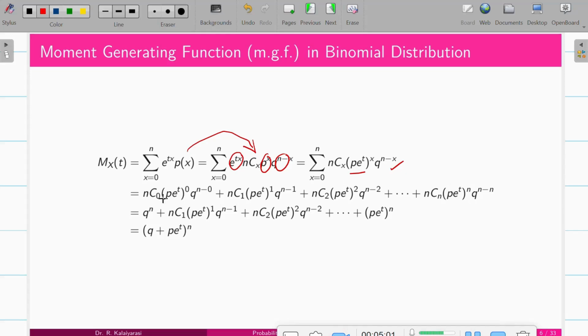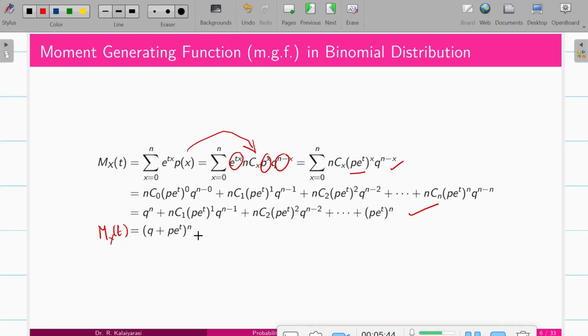Simplifying, nC0 is 1, and q^(n-0) is q^n. Then nC1 (p e^t) q^(n-1), and we proceed until nCn, which is 1, (p e^t)^n q^0, which is 1. This is nothing but the expansion of (q + p e^t)^n. So finally, M_X(t), the moment generating function of the binomial distribution, is (q + p e^t)^n. You should remember this one, because with this we can find the mean and variance very simply.